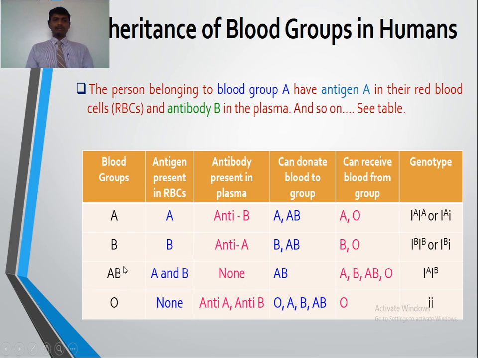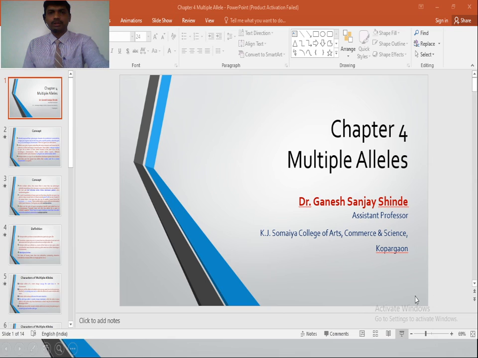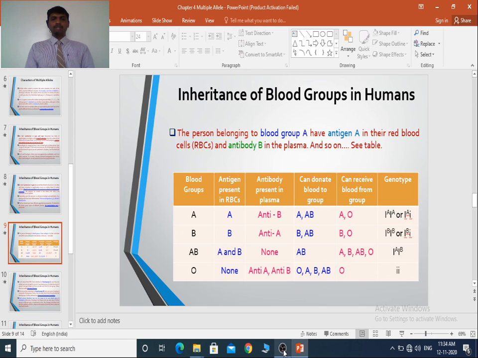Now a person having blood group AB possesses both the alleles for the production of antigen A and B. So it possesses the alleles capital IA capital IB. It can produce both the antigens. Now the last type is blood group O, where the person is homozygous for the recessive allele small i and cannot produce any antigen. Okay, so it has a recessive genotype. So this is all about the inheritance of blood group in humans.